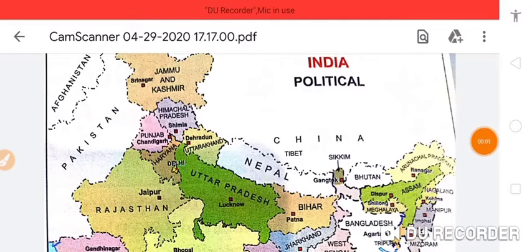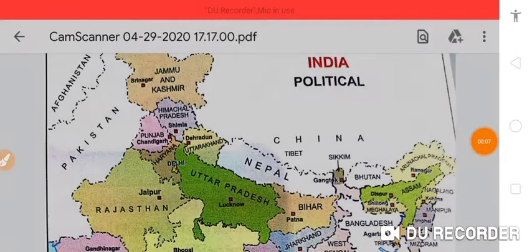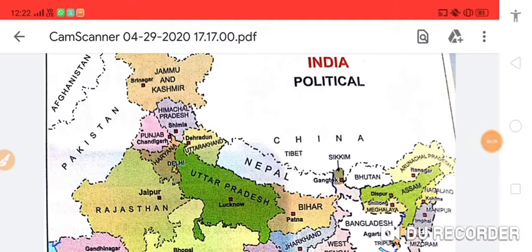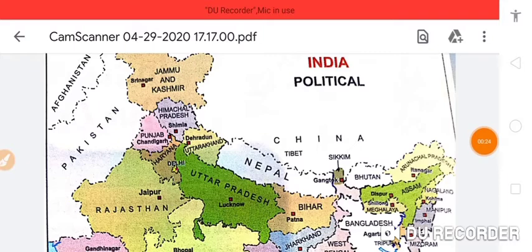Now let's take a quick recap. First we discussed Jammu and Kashmir. It has two capitals. Srinagar is the summer capital and Jammu is the winter capital. Kashmiri, Urdu, Dogri and Pahari are the main languages spoken in this state. People stay at their homes and earn by making handicrafts from wood and papier-mâché.